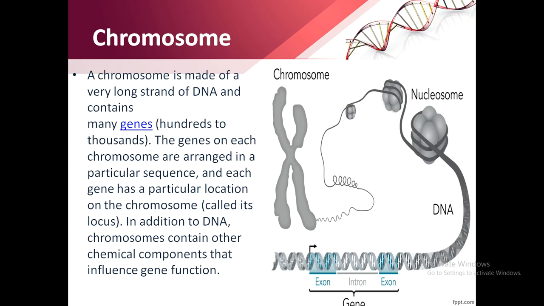Chromosomes. A chromosome is made up of a very long strand of DNA and contains many genes, hundreds to thousands. The genes on each chromosome are arranged in a particular sequence, and each gene has a particular location on the chromosome that is called the locus. In addition to DNA, chromosomes contain other chemical components that influence gene functions. These are called proteins.